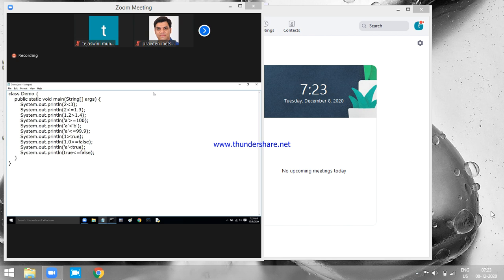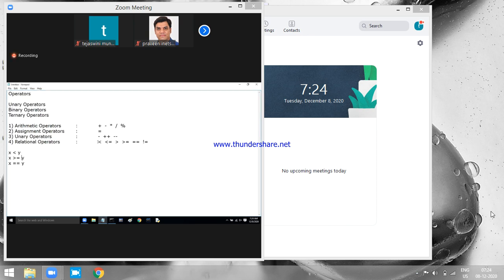If you observe, I have written different combinations there. Both are int type, int and float type. Both are float type. Char and int type. Both are char. Char and float type. Int and boolean. Float and boolean. Char and boolean. Boolean and boolean.